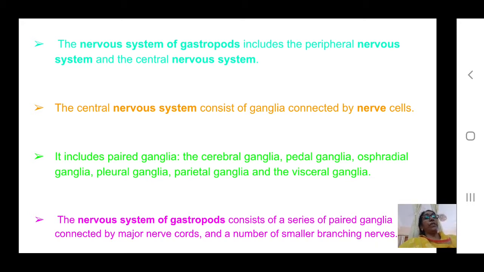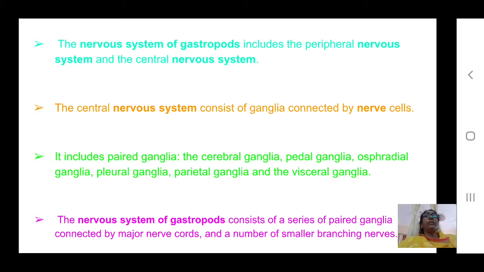The nerves coming out of these ganglia enter different structures. For example, the pedal ganglia give nerves to the pedal region, meaning the foot, and the visceral ganglia to the visceral organs. In this way the ganglia constitute the central nervous system.